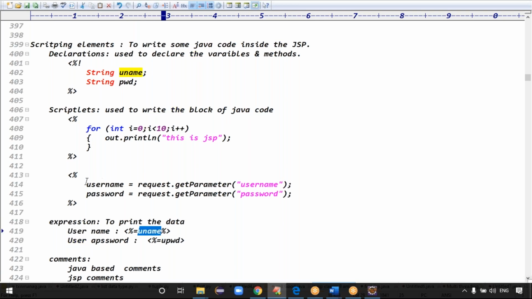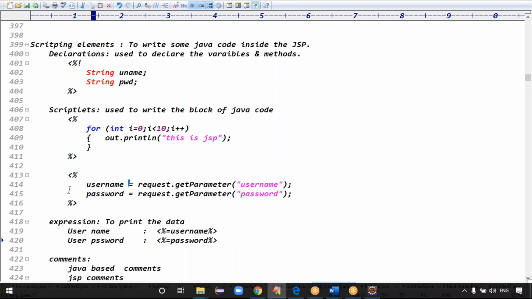For example, you read the username and password. After reading them, you can print that username and password. To print the username and password, you have to use the expression tag. The syntax is angle bracket percent equal to. Percent equal to username, percent equal to password, close the percent, right? Exactly, username and password.